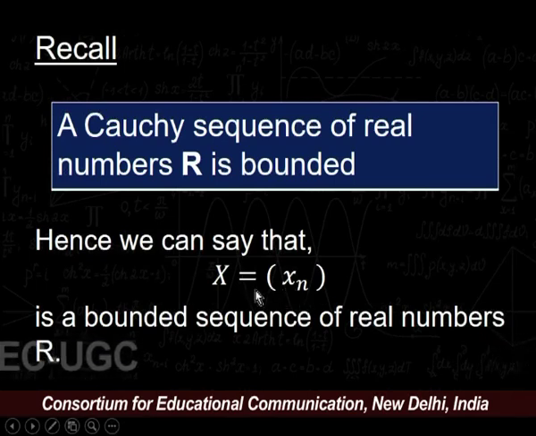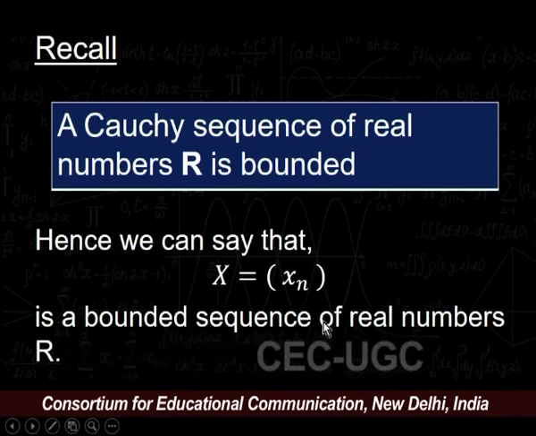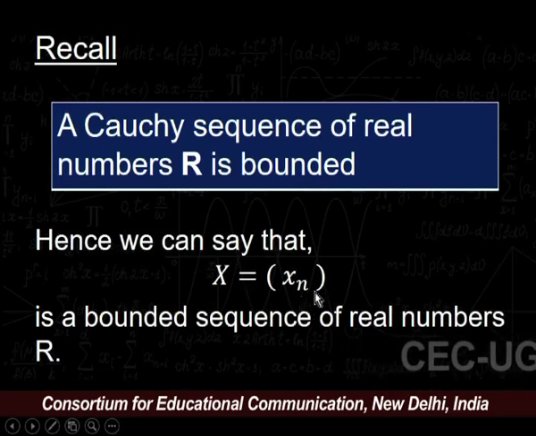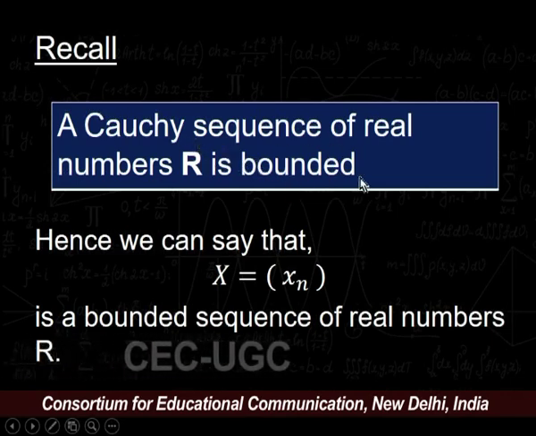That means x = (xn) is a bounded sequence of real numbers, because as given, x = (xn) is a Cauchy sequence, and according to this result a Cauchy sequence of real numbers is bounded.